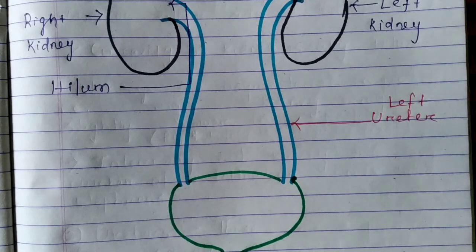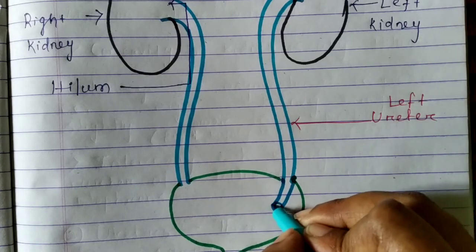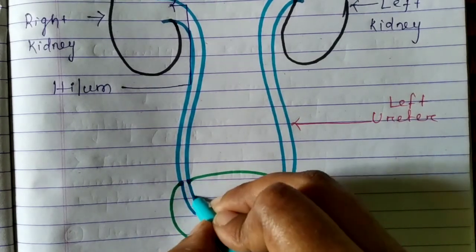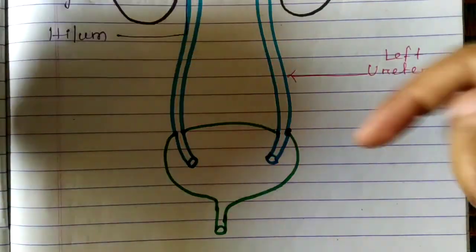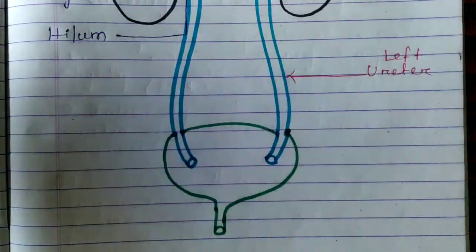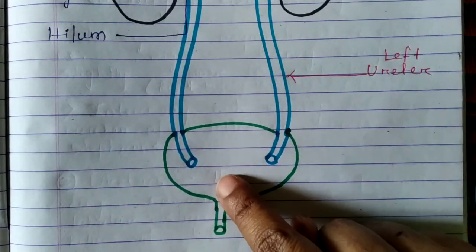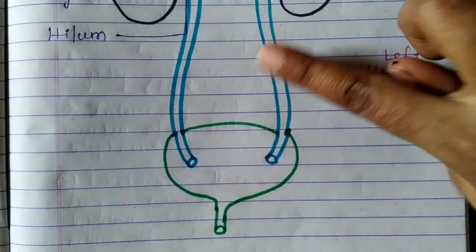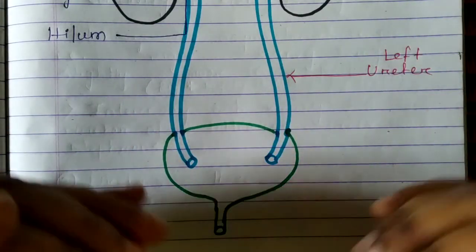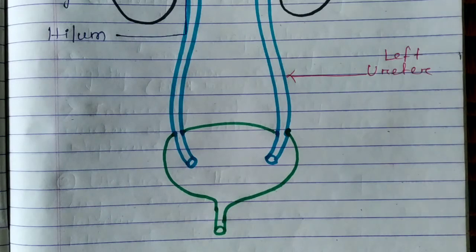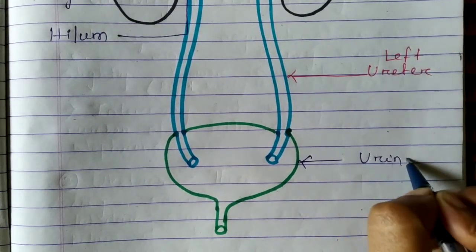The ureters open into the urinary bladder, and these two ureters have an angular opening into the urinary bladder. Due to this angular entry, the urine cannot flow back into the ureter again. So this one is our urinary bladder.